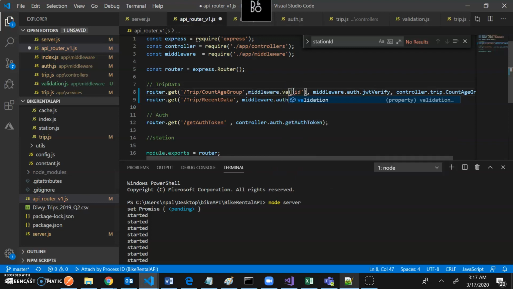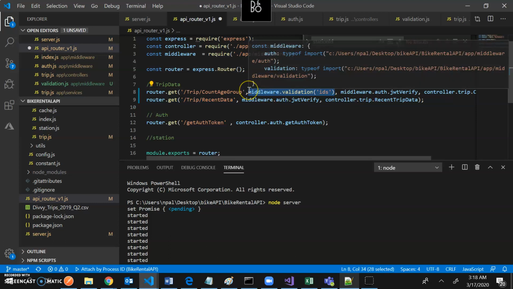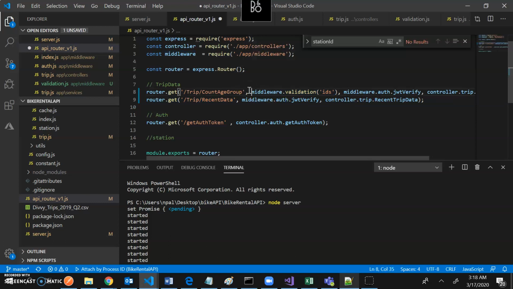Dot validation, and then I would say that I want to validate ID. For this one I want to validate IDs, not ID. Okay, and then I want to validate another thing, comma, date as well.